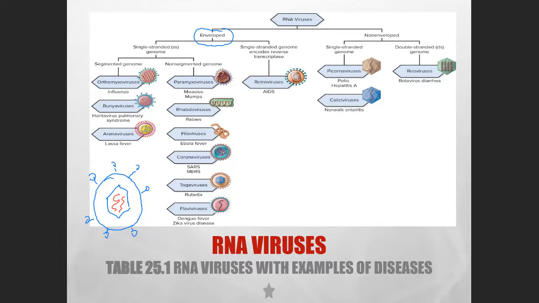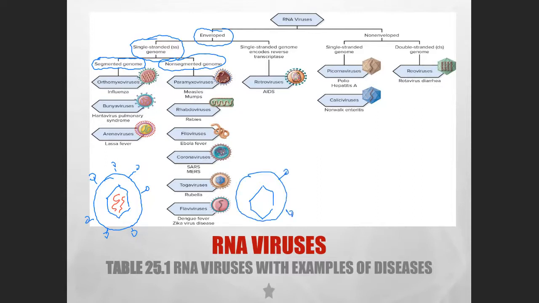And just remember, because mostly the RNA is single-stranded, the left side over here, the most common type, will be the single-stranded RNA, ssRNA. And some of the RNA is actually segmented. Segmented means more than one segment. So like this one over here, this one has two segments. Non-segmented is the one that only carries one segment of RNA.